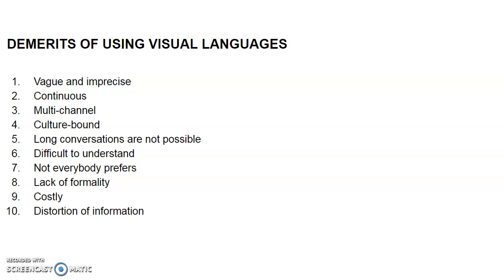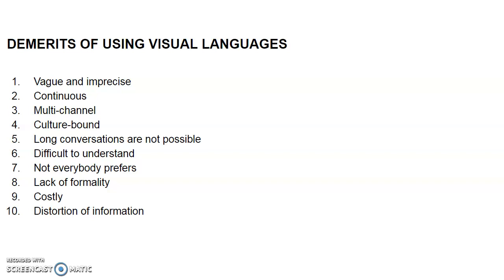The second one is continuous. It is possible to stop talking in verbal communication. If you are using visual languages, we will stop communication through verbal communication, through normal writing or oral communication, so that the visual languages will be continuous. But it is generally not possible to stop non-verbal cues.